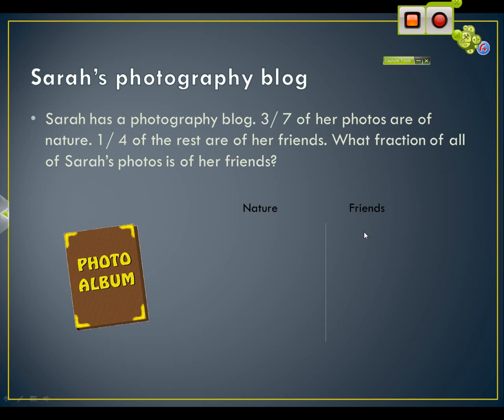Sarah has a photography blog. 3/7 of her photos are of nature. 1/4 of the rest are of her friends. What fraction of all of Sarah's photos is of her friends?